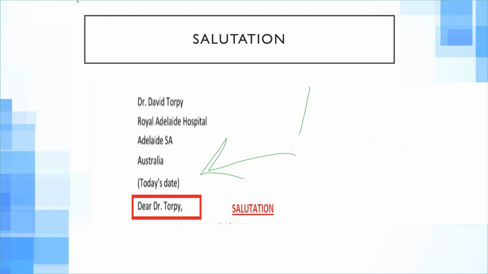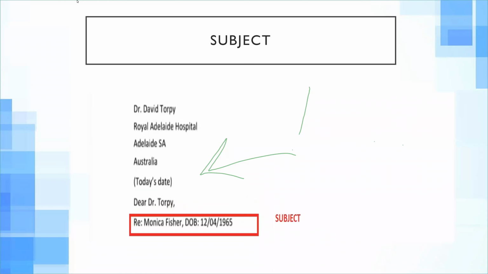This should be followed by a comma as well. In all of this, the only punctuation you're going to mark is this comma right after the salutation. You don't have to put any comma or any full stop in the address or right after the date. I hope this is clear. It was simple, and you have to start it from the left corner.